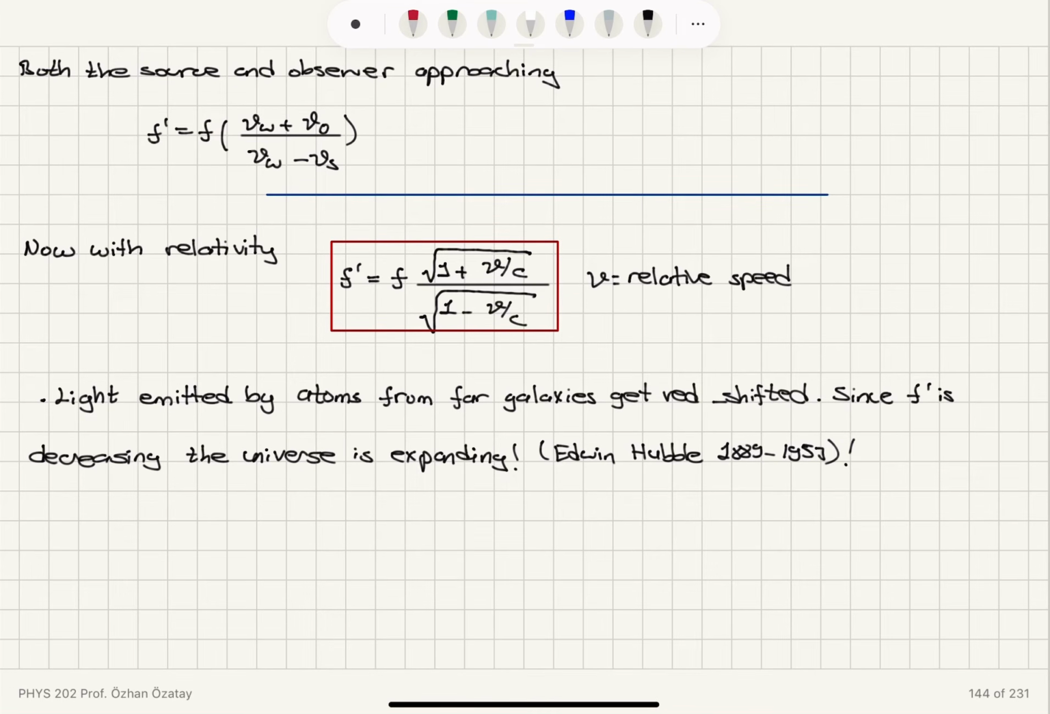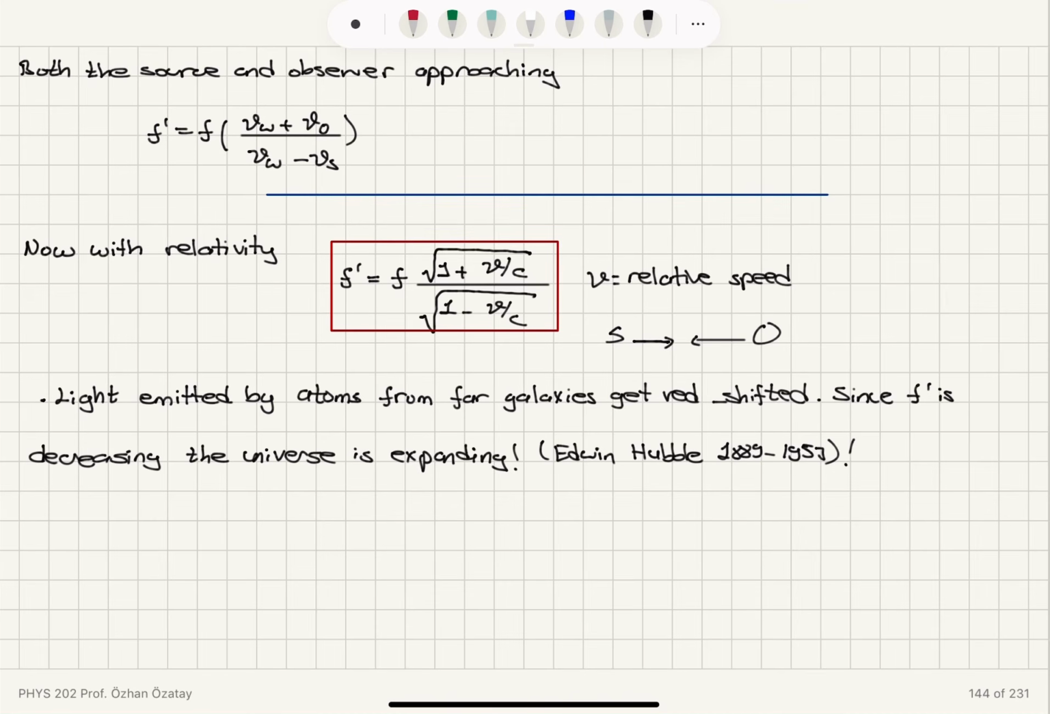And this scenario results in an increase in the detected frequency. And with relativity, when the source and observer are approaching each other with a relative speed v, we will see an increase in the detected frequency: the square root of 1 plus v over c divided by the square root of 1 minus v over c, times f. So this is the scenario when the source and the observer are approaching each other. That is the relativistically corrected version of the Doppler effect.